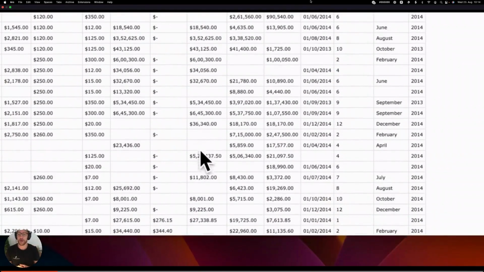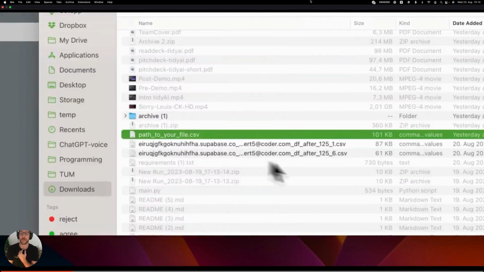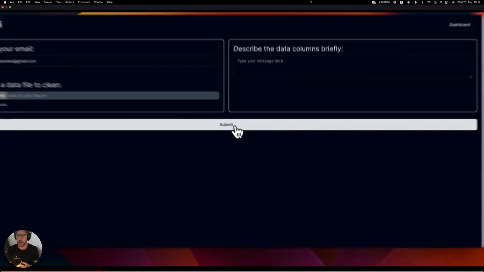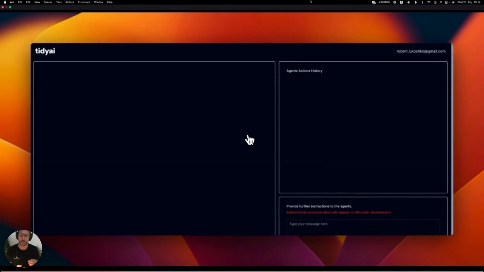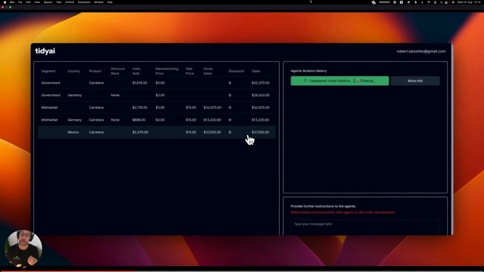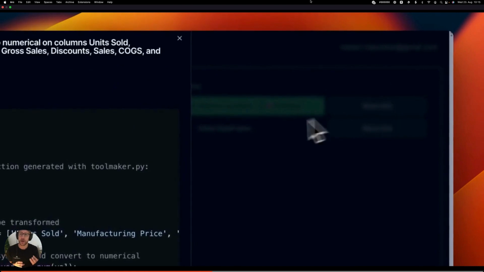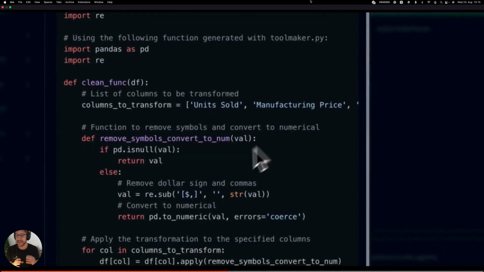So let's jump right into the demo. We start here with a data frame. We are uploading it to our tool, and the agent immediately starts to analyze the data. It loads it into its memory, detects anomalies and problems in the data frame for a future analysis, and automatically creates the transformations necessary to create a clean and tidy data frame.